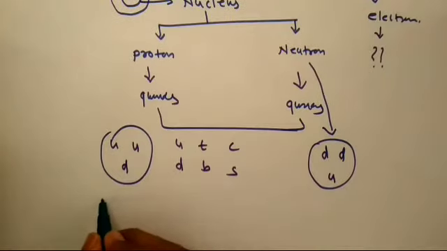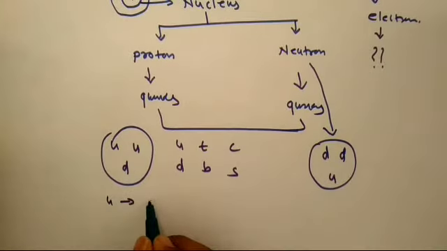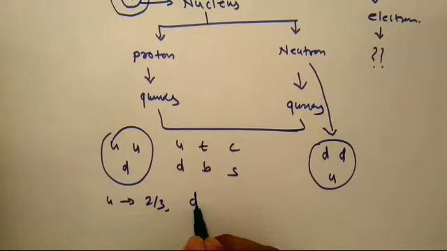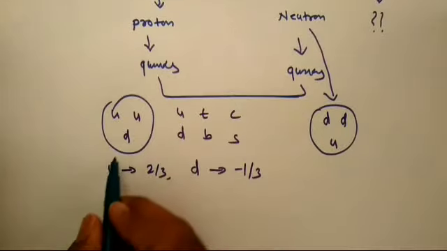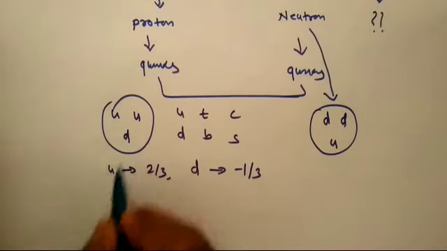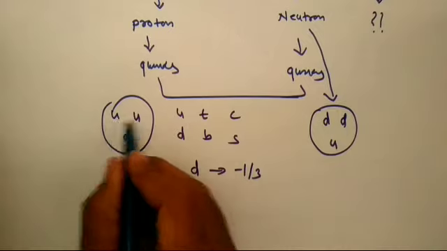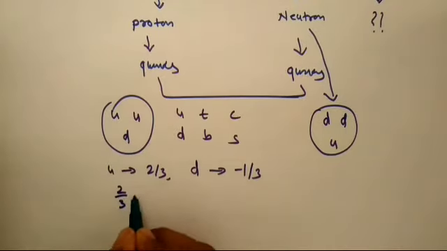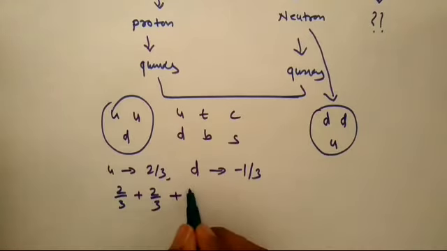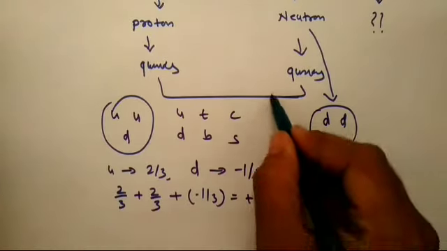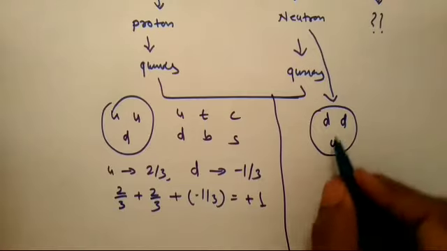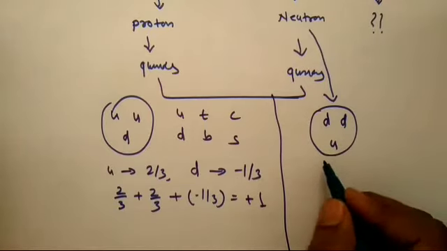The up quark, that is U, has the charge 2 by 3, and the down quark has the charge minus 1 by 3. So if I add 2 by 3 of the first up quark, plus the second up quark 2 by 3, and third is the down quark, that is minus 1 by 3, the total charge of proton is plus 1. Likewise, the charge of neutron is 0, that we know today.